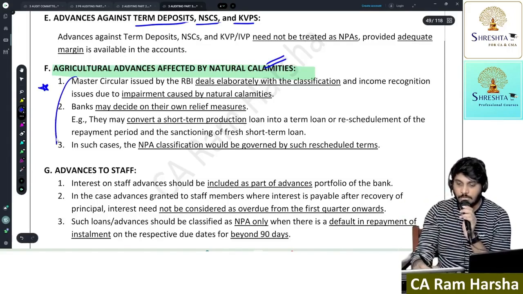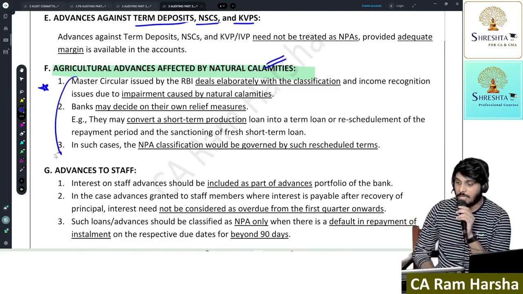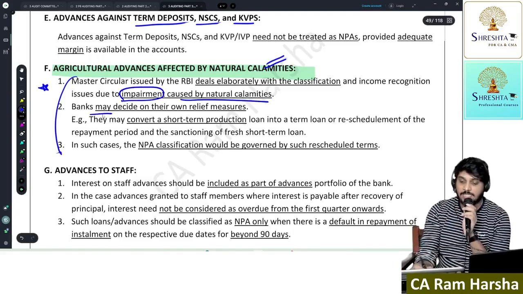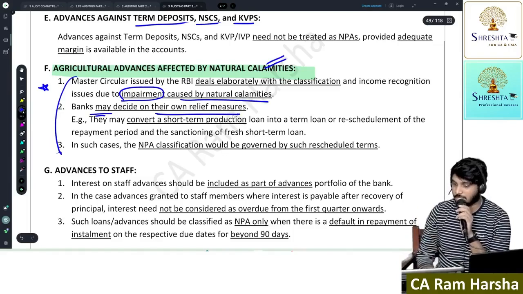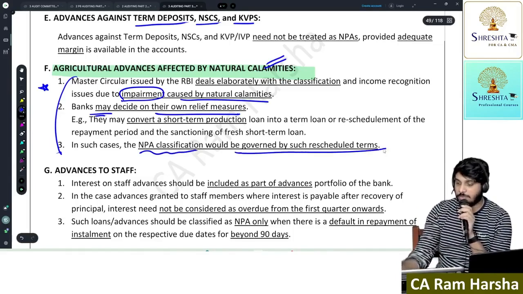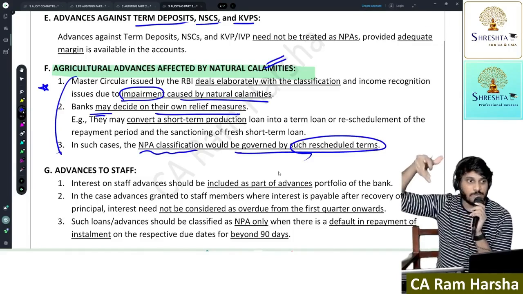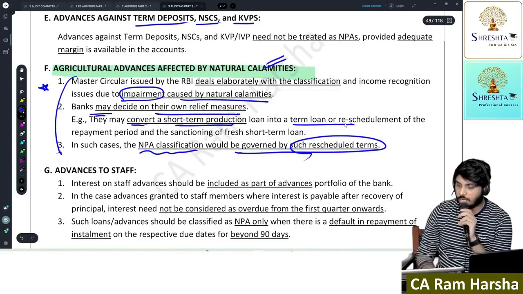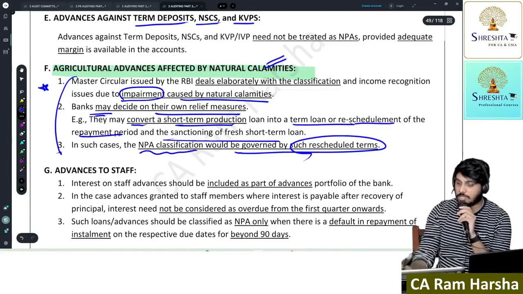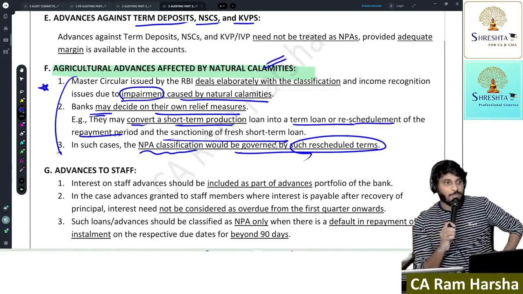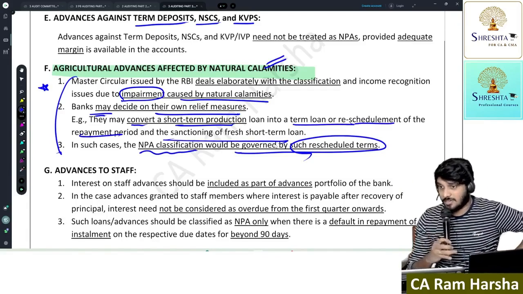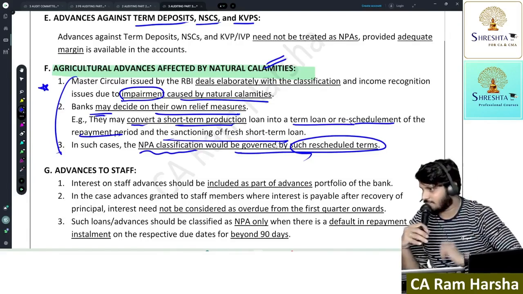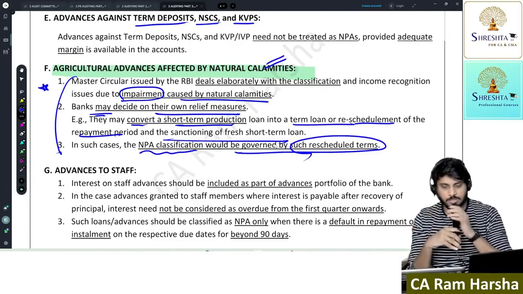No. Here, what RBI says is, if any loan was impaired because of the calamity, banks may decide their own relief measures, and NPA classification would be governed by the new terms and conditions that banks decided. What may banks decide? They may convert a short-term production loan into a long-term loan, or reschedule the repayment period, or give a fresh loan. In such case, NPA norms will be governed by the revised terms and conditions. That logic of more than one or two crop seasons we will not apply. Understood or not? Next.